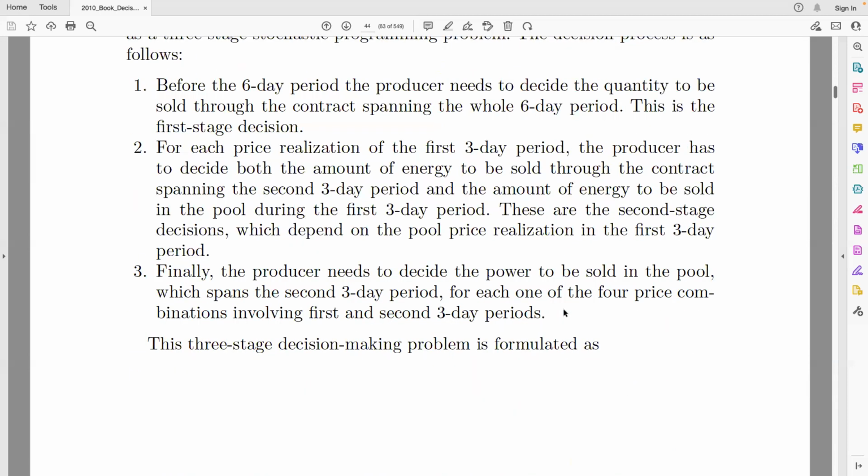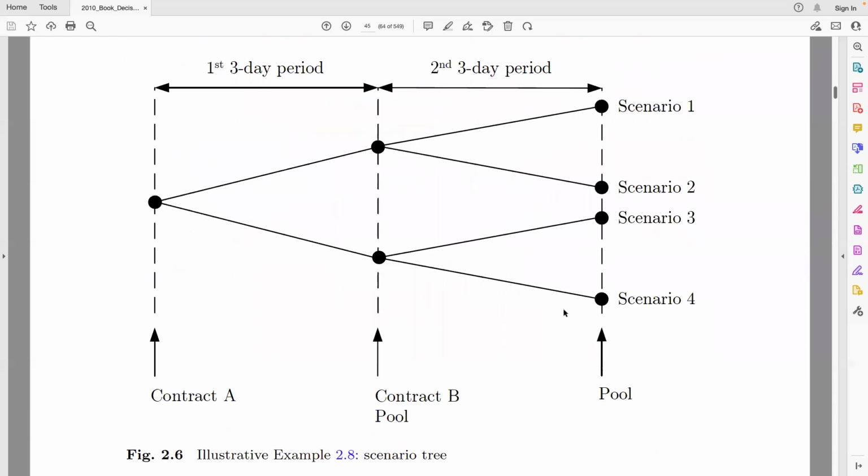All right. So then we can use a tree to represent this uncertainty. And as we said at the beginning, this is a 3-stage problem. So at the first stage, the producer has to decide if he's going to sell energy using contract A, and how much energy. In the second stage, once the uncertainty realization occurs, then the producer has to decide how much energy he's going to sell using contract B, for the rest of the period.